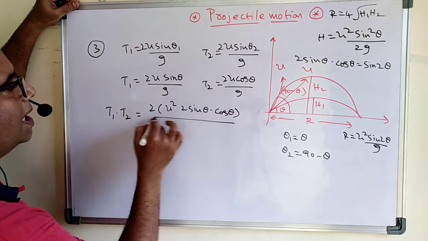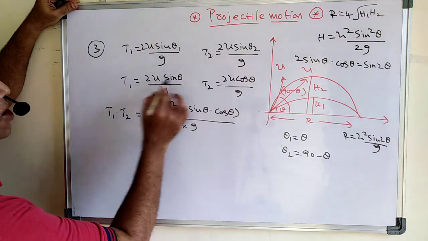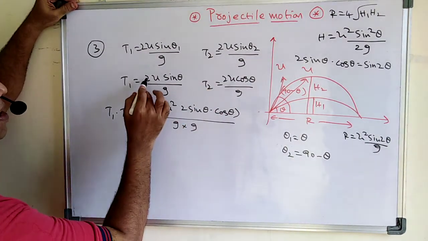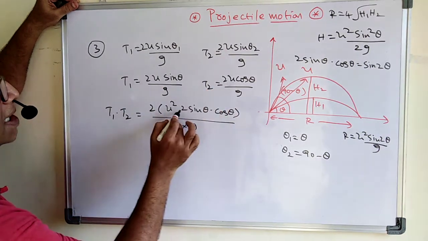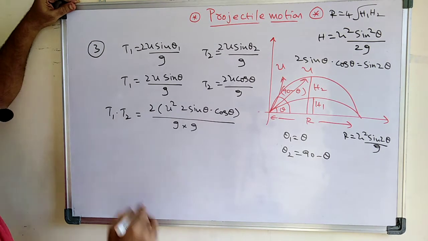So observe it carefully. By g into g, can I write like this? Say u into u square, 2, and here another 2 sin theta cos theta. And here what is 2 sin theta cos theta? It's nothing but sin 2 theta.